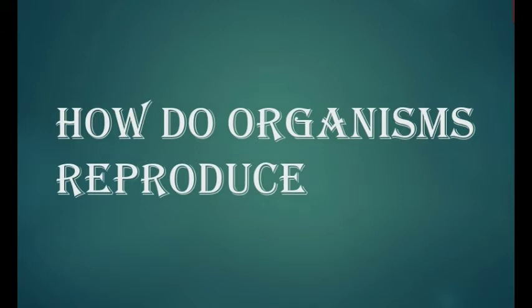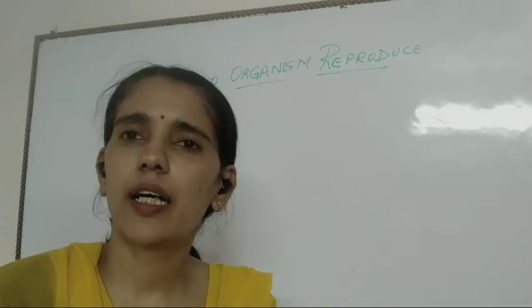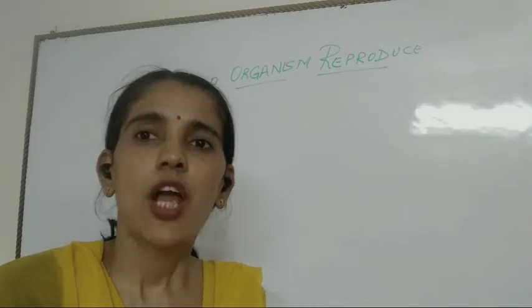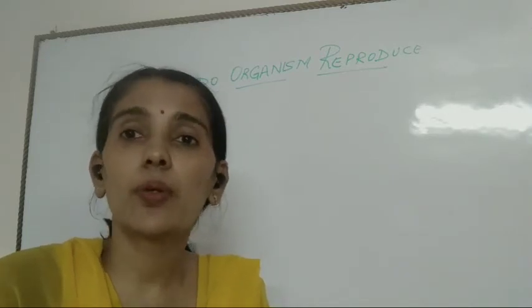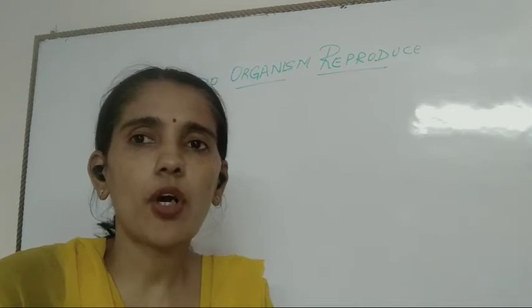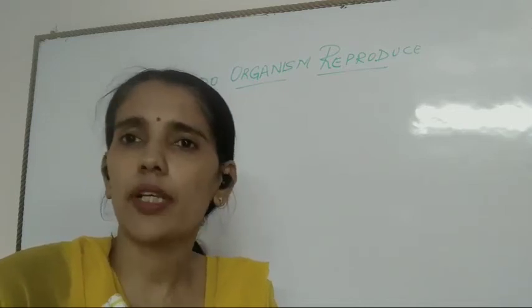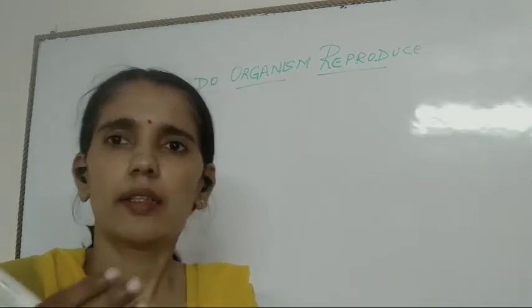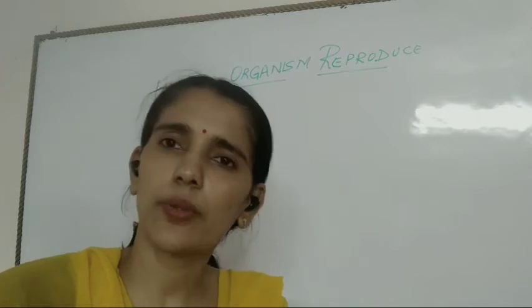Let us revise the chapter one by one. How do organisms reproduce? Mainly there are two types of reproduction: asexual and sexual reproduction. I have uploaded many videos of this chapter, how do organisms reproduce. So in this session, we are going to discuss some of the important terms and important questions which are normally asked in the board exam. And further, if you have any queries, you can ask me.